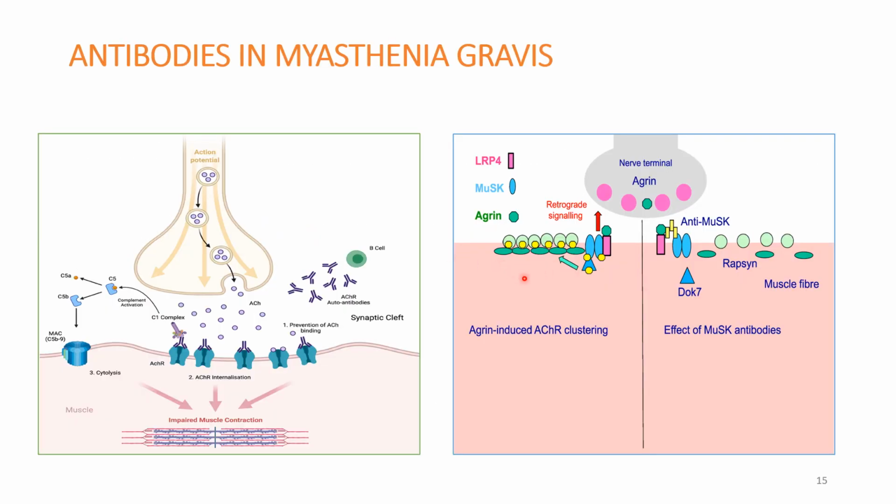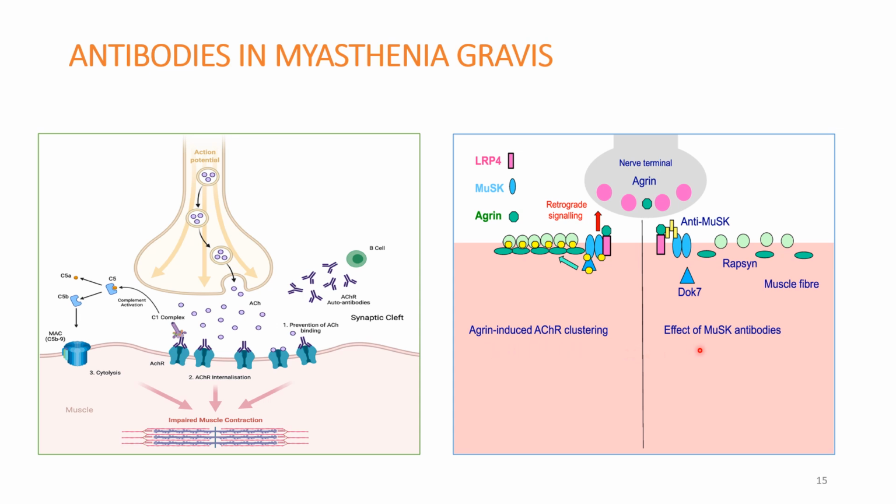See this? This is LRP4, this is MuSK protein, this is agrin protein. So all these three are important for localization of the acetylcholine receptors. This will induce acetylcholine receptor clustering. So this is called agrin induced acetylcholine receptor clustering.